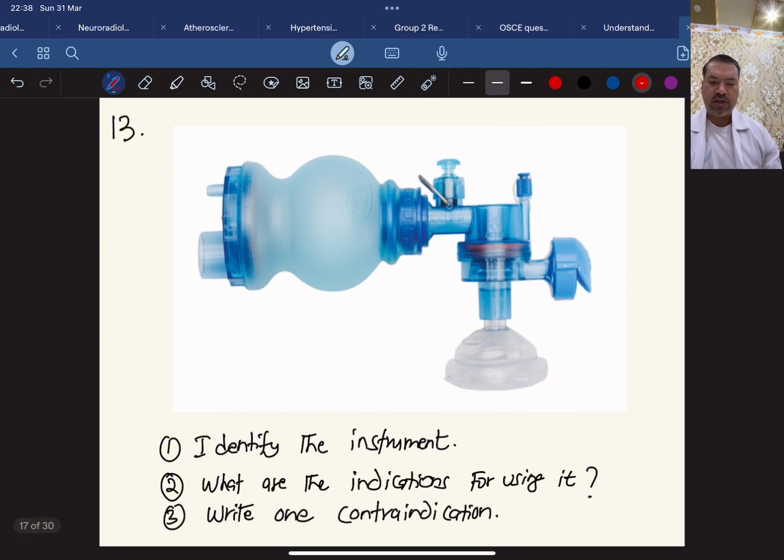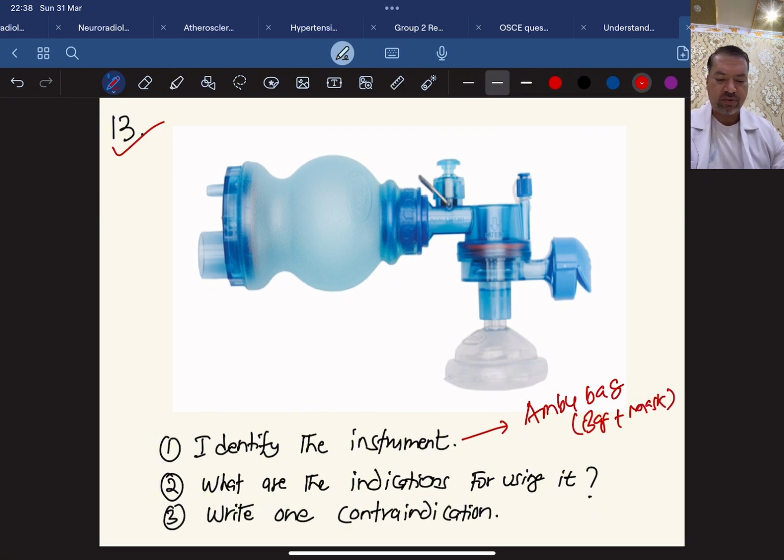So number 13, we can answer. Identify the instrument. Every student can answer it quite confidently. This is called an ambu bag, or bag and mask apparatus, for ventilation. What are the indications for using it? So this is a favorite question.